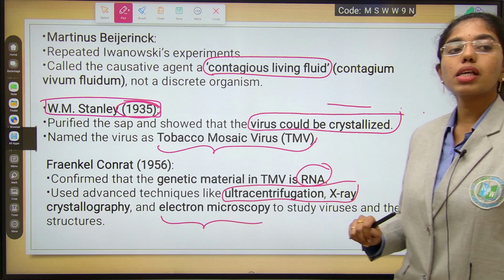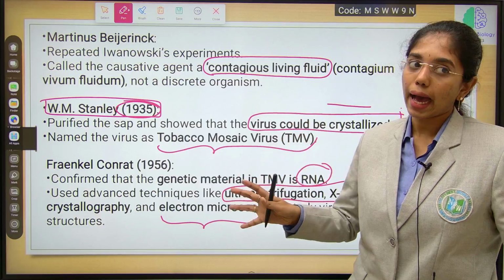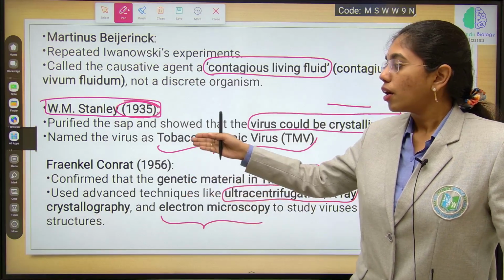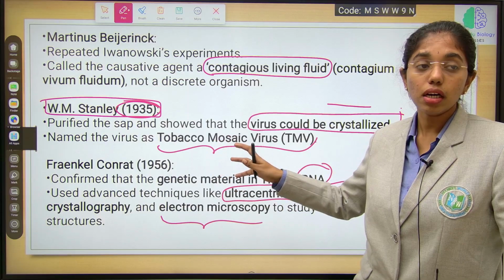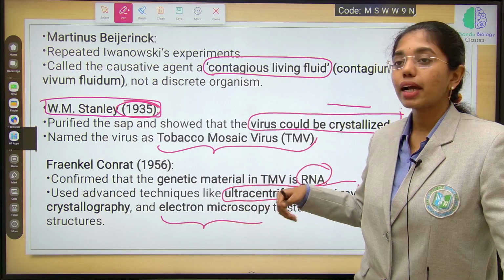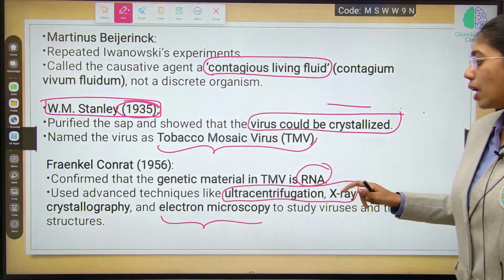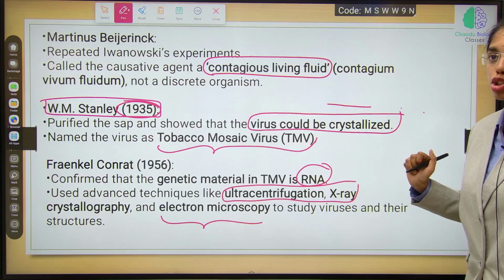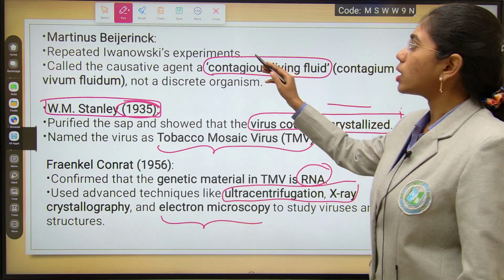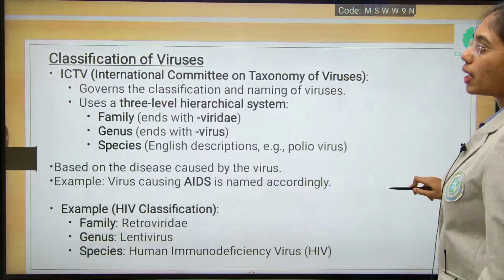Who is the scientist who said that the tobacco mosaic virus has RNA? It is Fraenkel-Conrat, and he discovered that RNA is the genetic material in TMV by using advanced techniques like ultracentrifugation and X-ray crystallography. These are the objective points to be highlighted, and this is about the complete discovery of viruses. Clear till here? Any doubt anywhere?